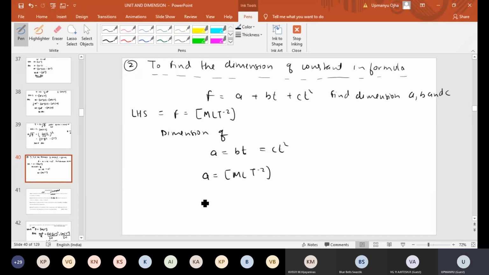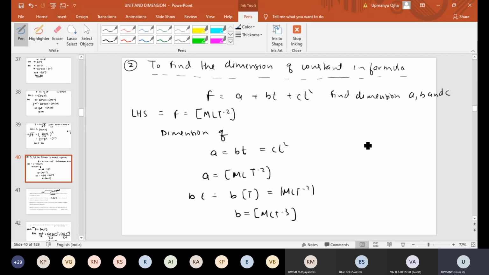Okay, now the dimension of BT should also be equal to force, just like the dimension of A. BT, where T means time, so the dimension of force should be equal to MLT^-2. So we are getting what? We are getting B dimension equal to MLT^-3. Am I correct or not? MLT^-3. If you take T in the denominator and then take it in the numerator, you get MLT^-3.